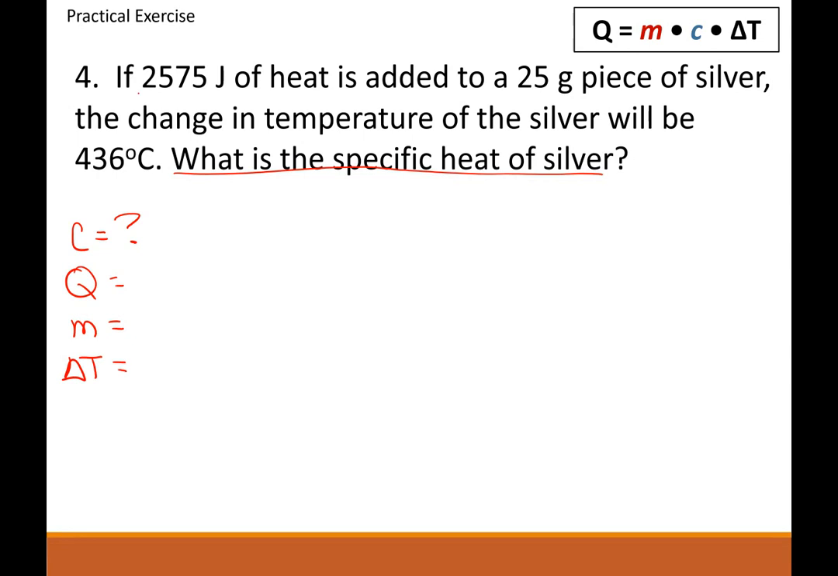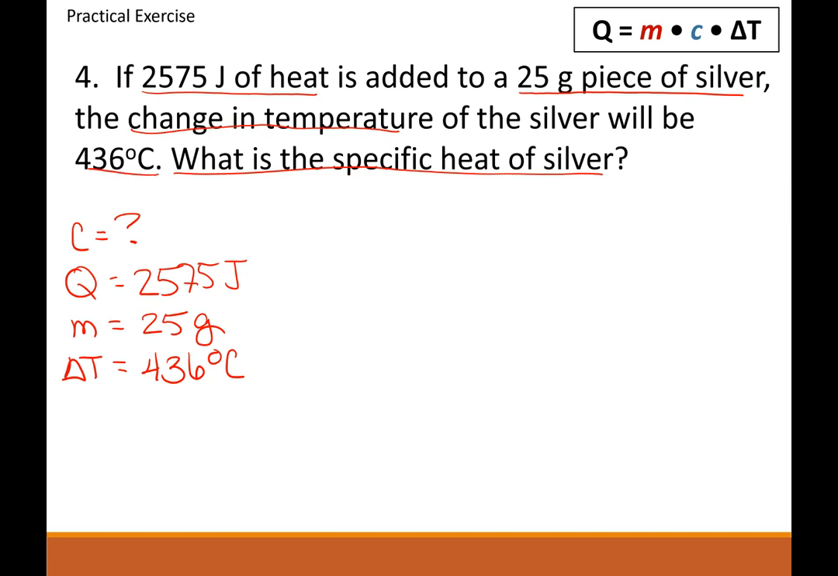It says if 2,575 joules of heat, so that's your heat, is added to a 25-gram piece of silver. Okay, so 25 grams. Grams is mass. The change in temperature of the silver was 436 degrees Celsius. So that is our temperature. It says change in temperature of the silver will be this, okay? So now we have to find specific heat.